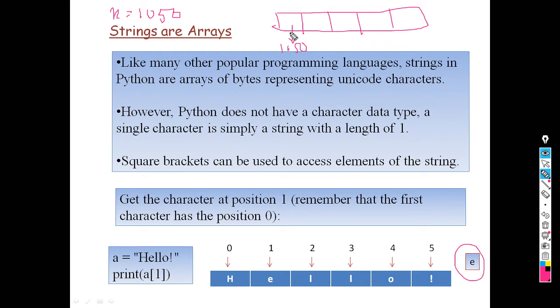For a number, the Python interpreter will assign 2 bytes of memory, so it stores the number in a single location. But when we write x is equal to 1050 within single quotation marks, how will it be stored? It will store like this. At the first position it will store 1, at the second position 0, third position 5, and at the fourth position 0, because we have enclosed this within single quotation marks. Got it?